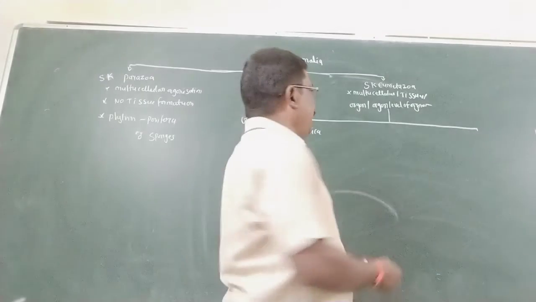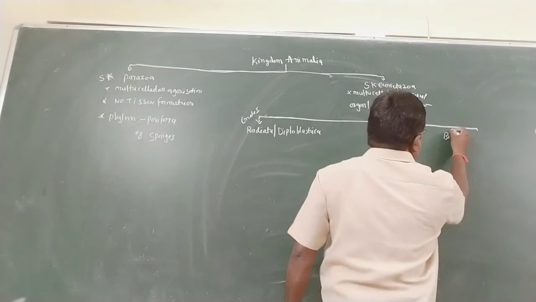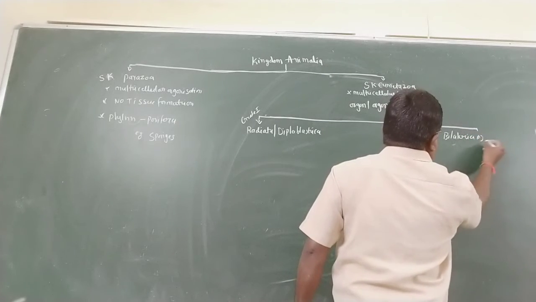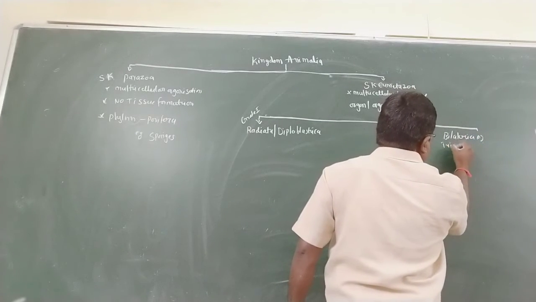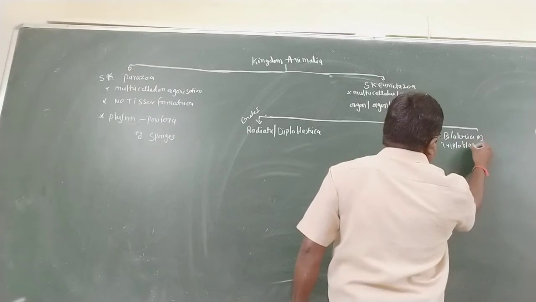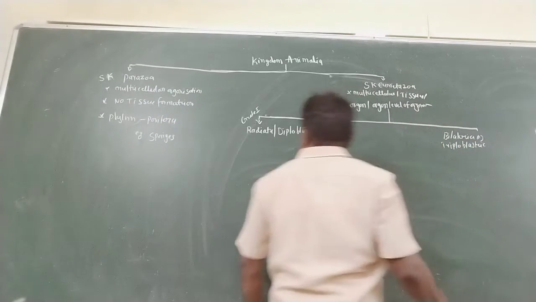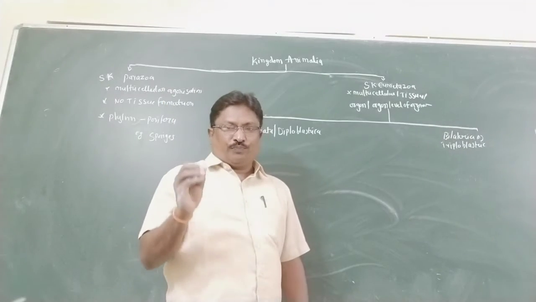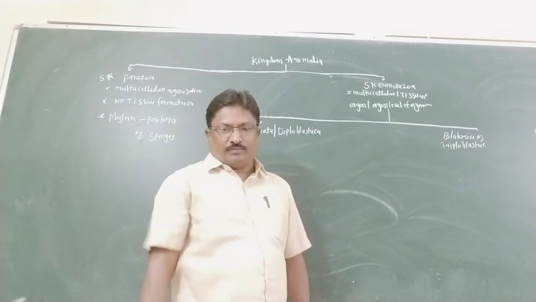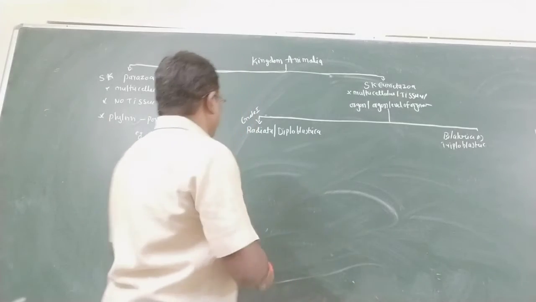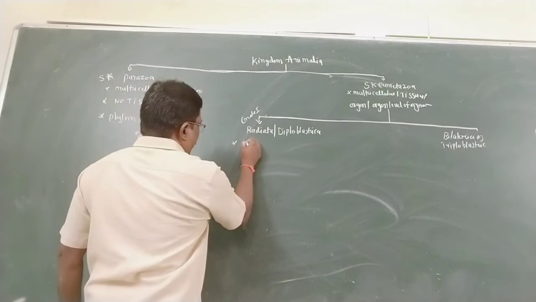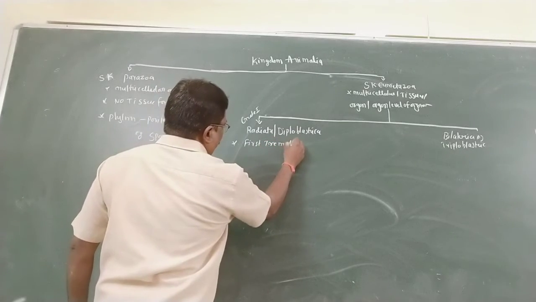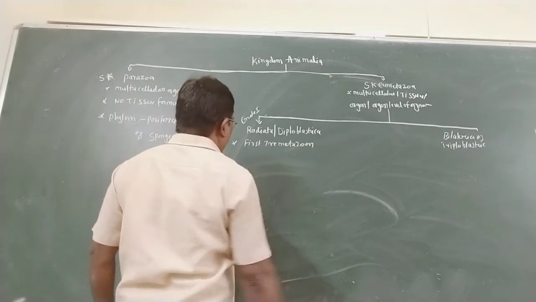Grade 2 Bilateria, or Triploblastica. So what are Radiata and Bilateria? Radiata are the first true metazoans. First true metazoans. That is the most important point.